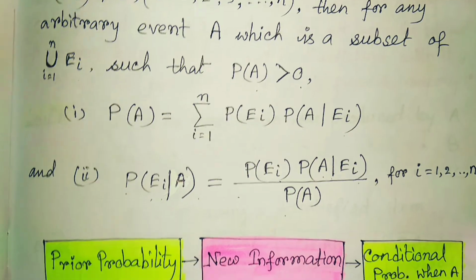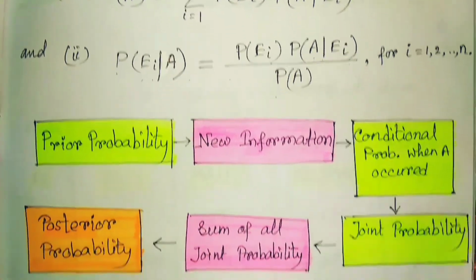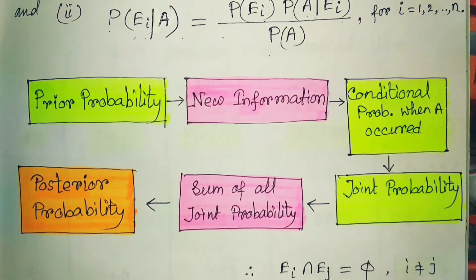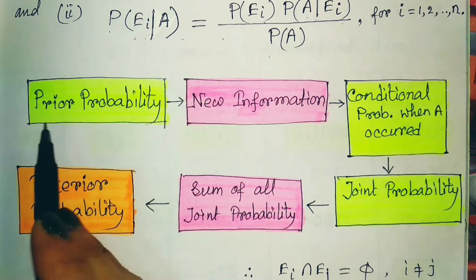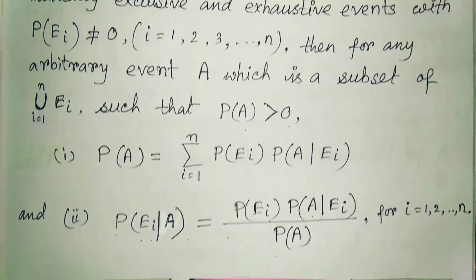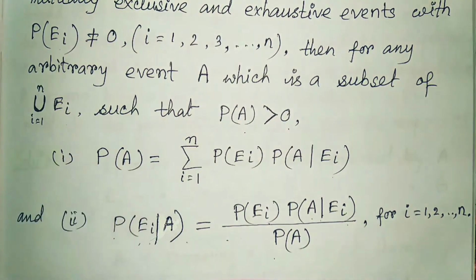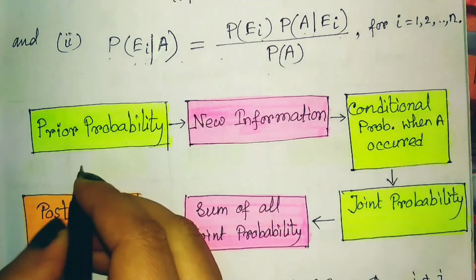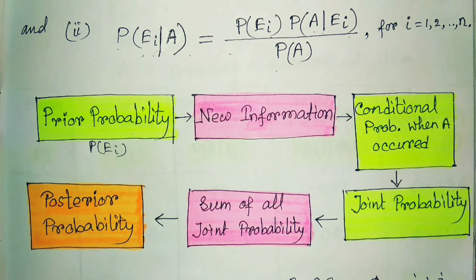So how to calculate this conditional probability, this Bayes theorem? For that I am giving you a flow chart also. Initially we know the probability, or the prior probability, for the individual events. So these are the events, probability of EI, we can say the prior event. P of EI is your prior event, that we know, it is given.